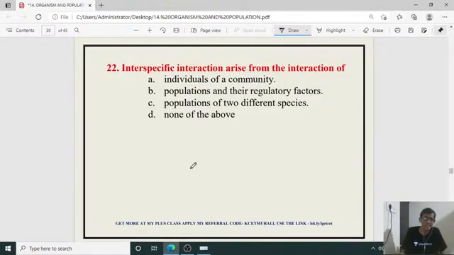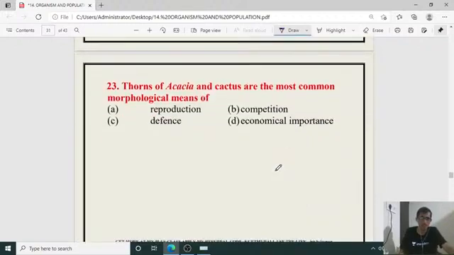Next, interspecific interaction arises from the interaction of what? Interspecific, between, okay, not within. So 22nd, the right answer is population of two different species. The same species, that is called intraspecific. If it is between two species, then it is called interspecific.